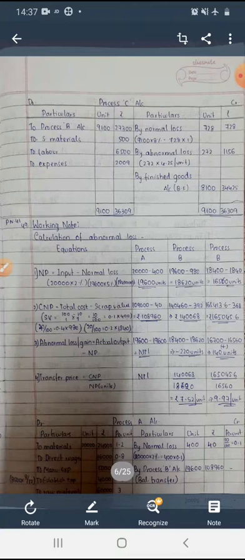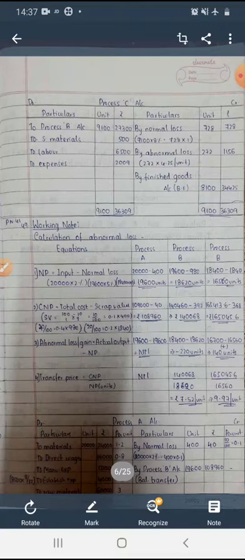Okay, see the problem. First we need to prepare the table. Normal production equals input minus normal loss. First we'll calculate only for process A. How much is the input introduced? 20,000 units, minus normal loss. First one is 2%, right? 20,000 into 2% is 400. So 19,600. For process B, same.